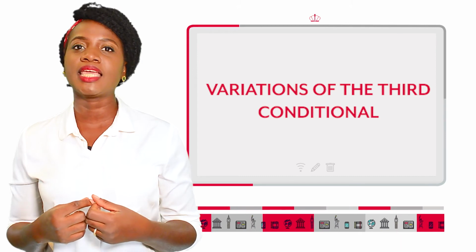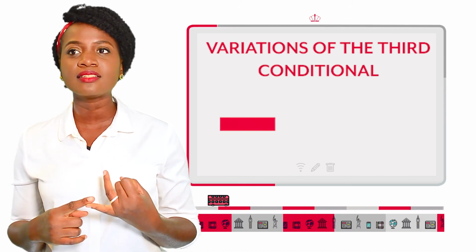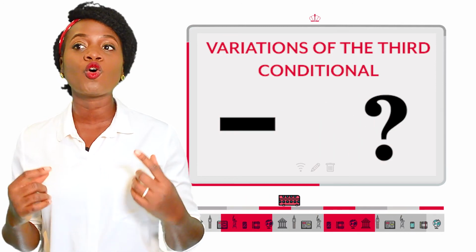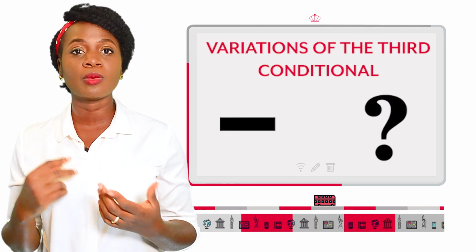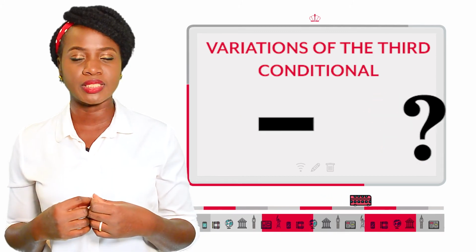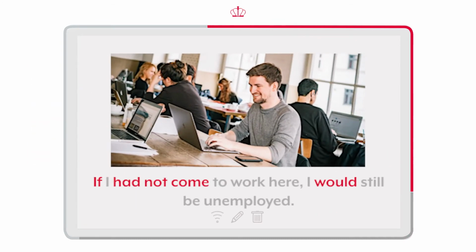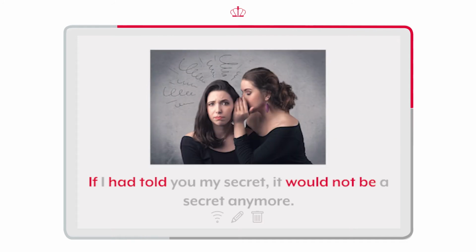It starts to get complicated when we put our sentence in negative and especially in question. Keep in mind that the negative can be used in one or both parts depending on what the speaker wants to express. I would have never come to the concert if you had not insisted. If I had not come to work here, I would still be unemployed. If I had told you my secret, it would not be a secret anymore.